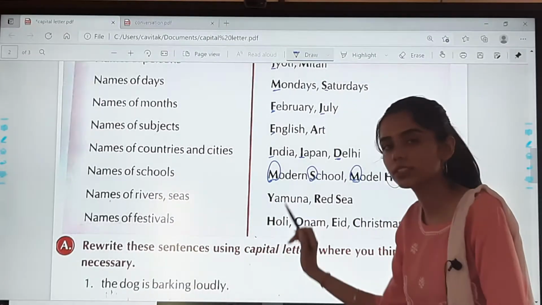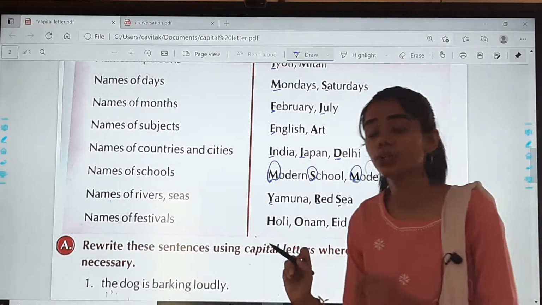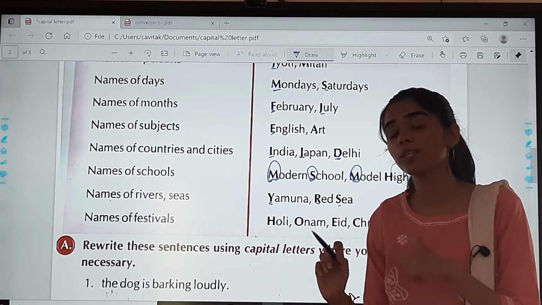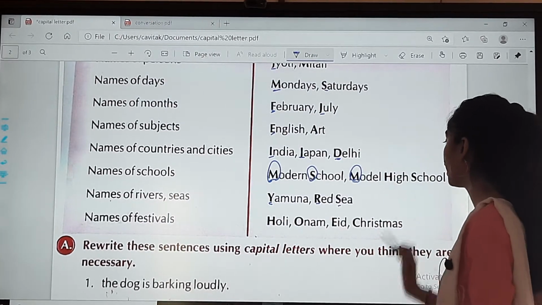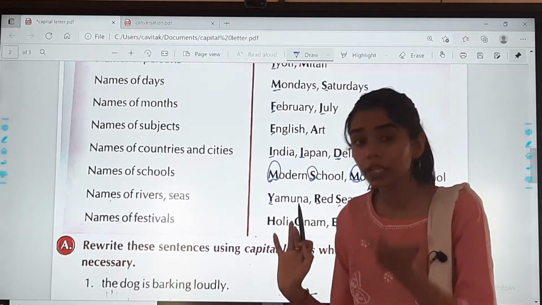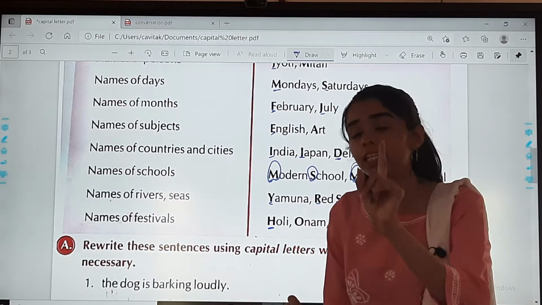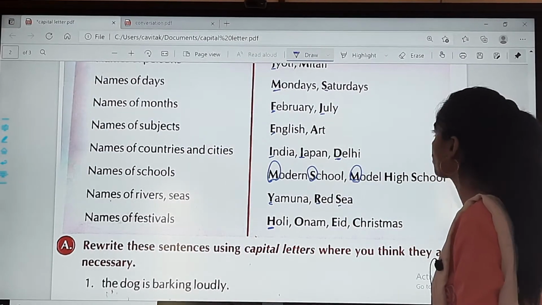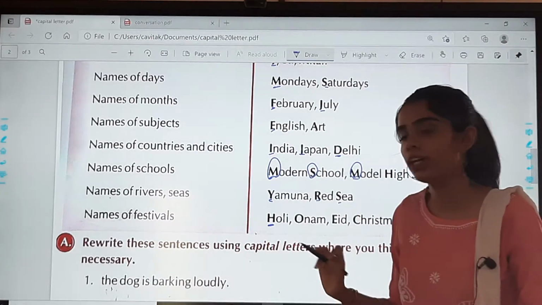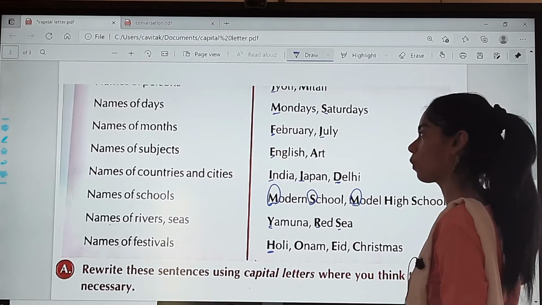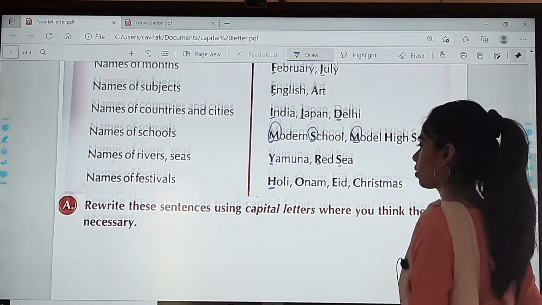Names of rivers, seas. Yamuna, Red Sea. So these names of the rivers also always begin with a capital letter. Names of festivals. Holi, Onam, Eid, Christmas, Diwali. So for these festivals also, always remember to start with the first letter in capital. Okay, children? So all these are rules which you need to remember. And I want you to write this in your notebook. All this is in your textbook. You have to copy it in your notebook.